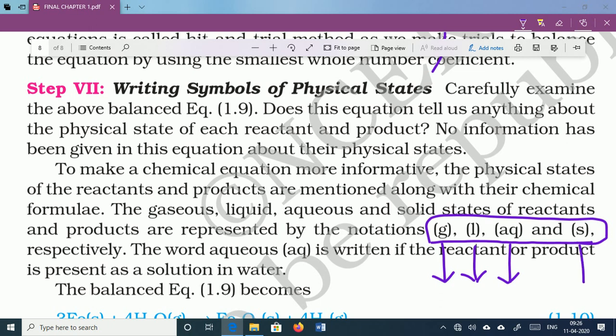And if the reactant or product involved in the reaction is in solid form, then we should write the S. This notation should be placed at the right side subscript of any chemical formula. So G for gaseous, L for liquid, AQ for aqueous and S for solid.